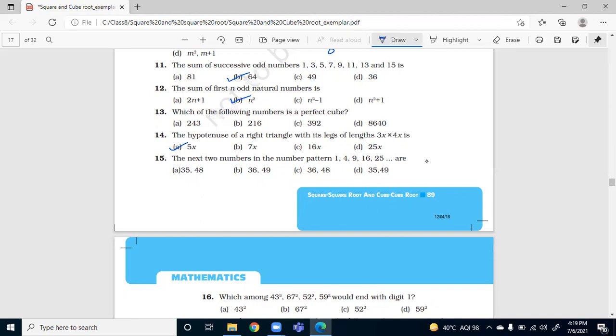Okay, let's move to question number 15. The next two numbers in the number pattern 1, 4, 9, 16, 25 are... Ma'am, B part. B part. You are correct. How? Ma'am, the number pattern can be written as 1 square, 2 square, 3 square, 4 square, and 5 square. Therefore the next two numbers will be 6 square and 7 square, that is 36 and 49. Excellent. So these are square numbers. So the next will be 6 square and 7 square.